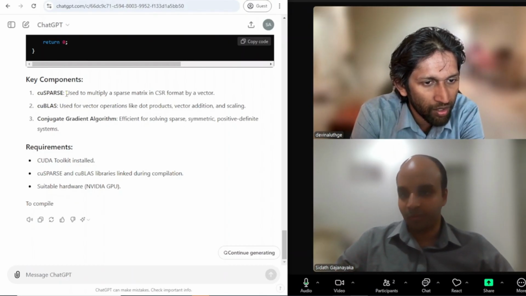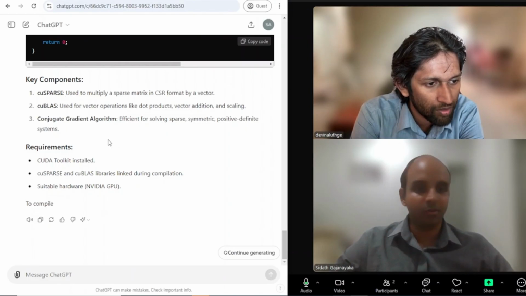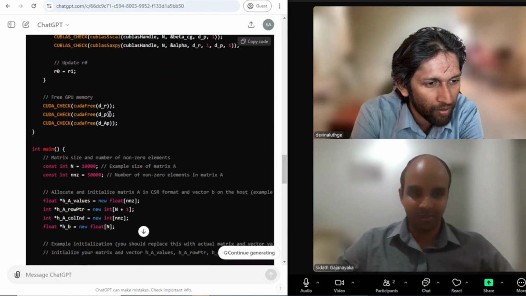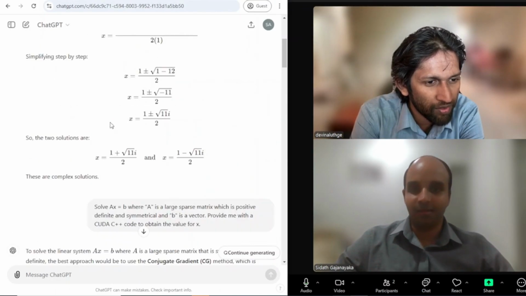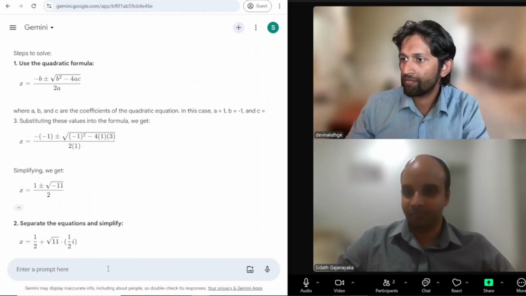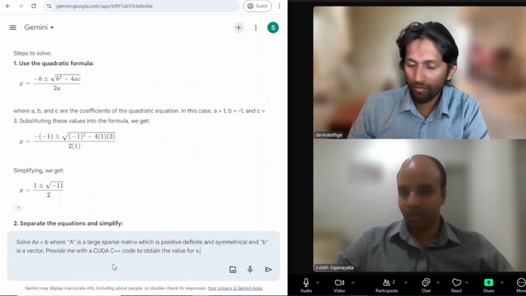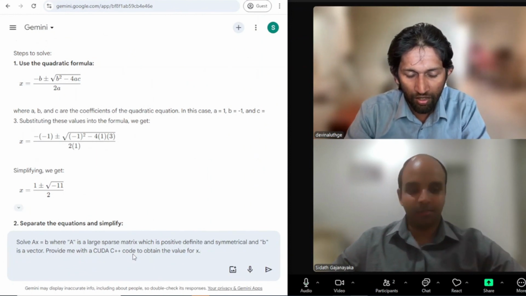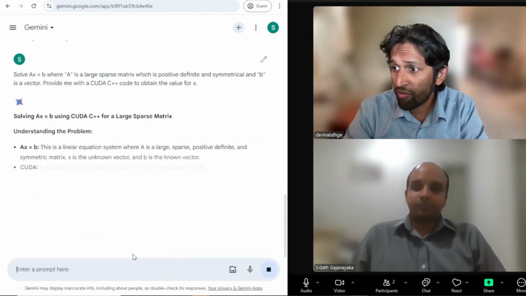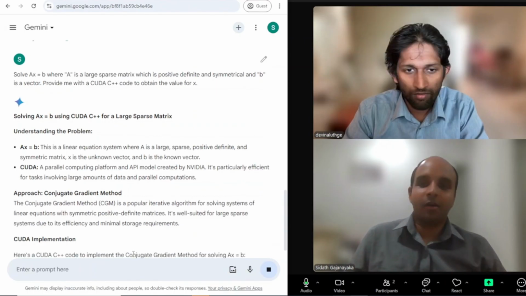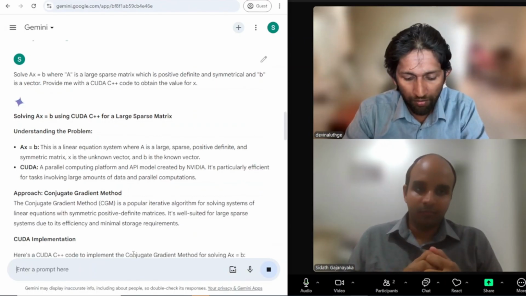And of course, the requirements have been properly identified, I guess, the CUDA toolkit and these libraries. And of course, you need a GPU, which is obviously NVIDIA in this case, because we are asking for a CUDA code. So let's go to Gemini. Let's put it as average for the time being, or we'll put the marks later, shall we? Okay.